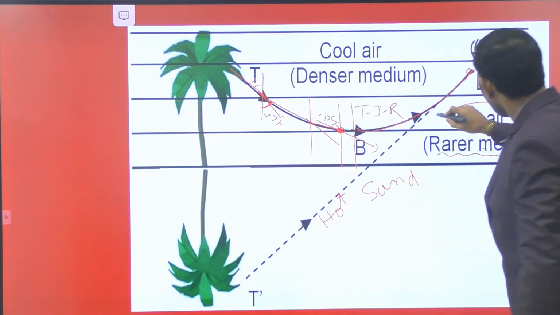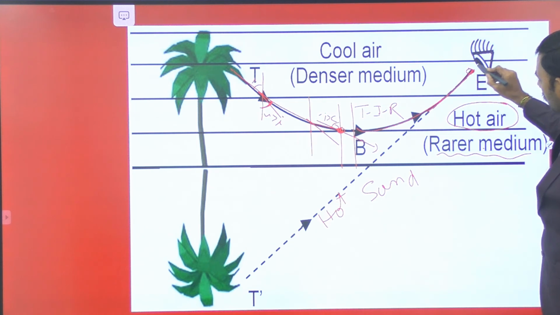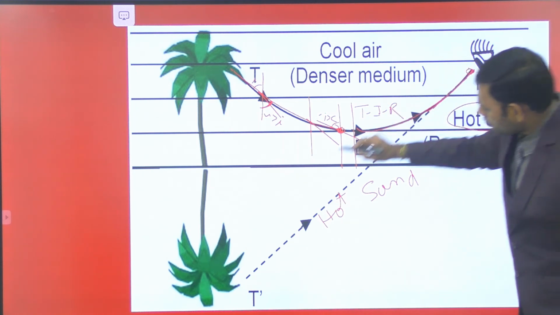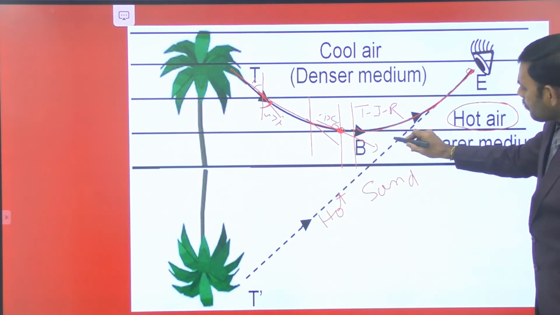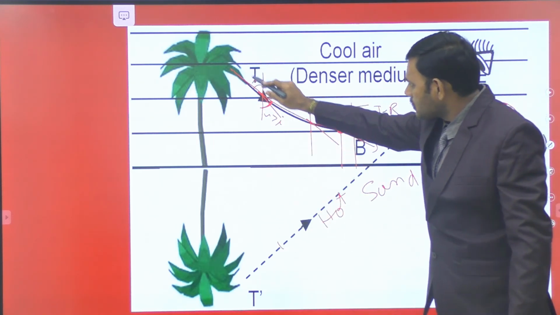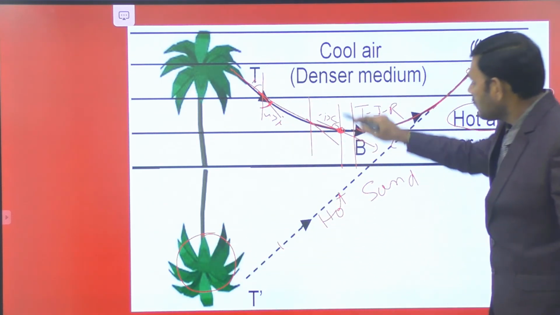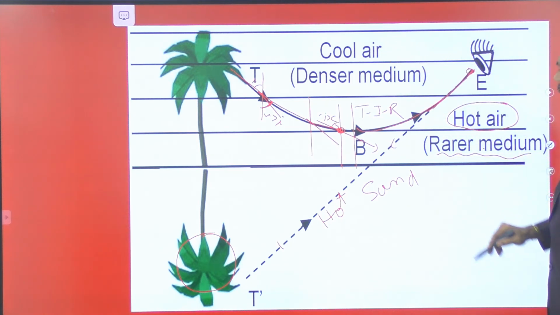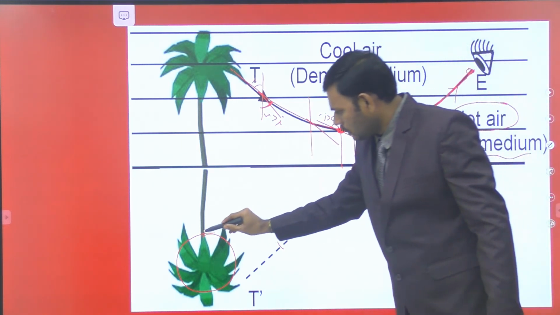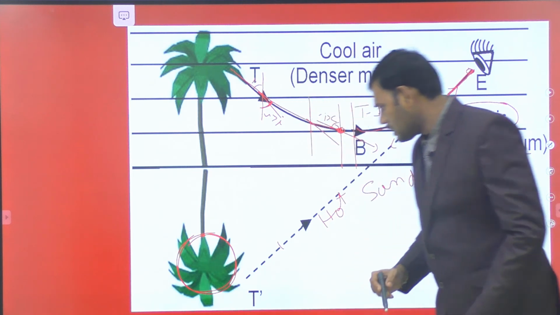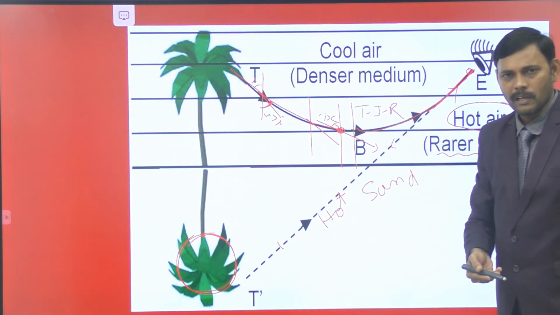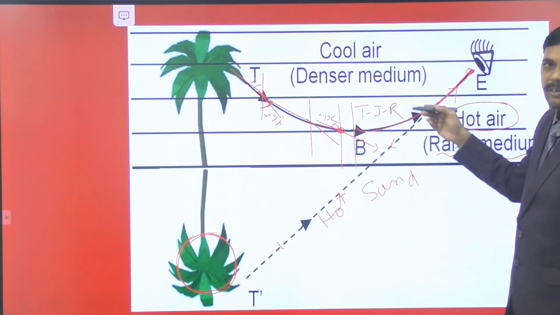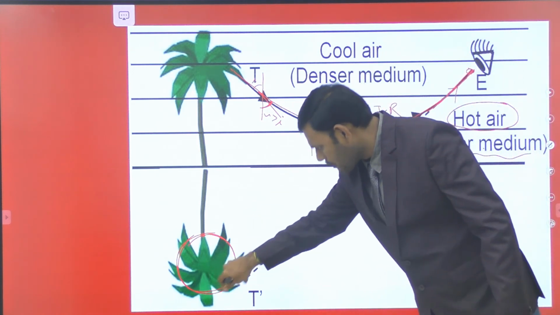So now light ray enters into our eye along this path. Then we assume that light would be coming from this point. So we undergo optical illusion that this is the position of the tree. Because light is not falling from the tree to our eye directly, light enters into the eye along this direction. So opposite to that, we assume this is the position at which the tree is present. We undergo optical illusion of changing the path of light ray due to total internal reflection.